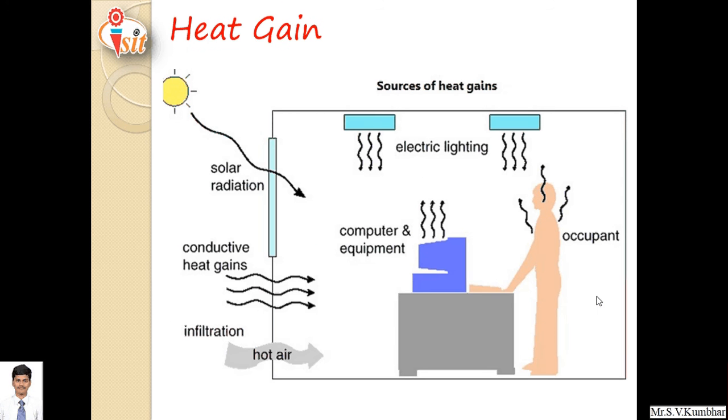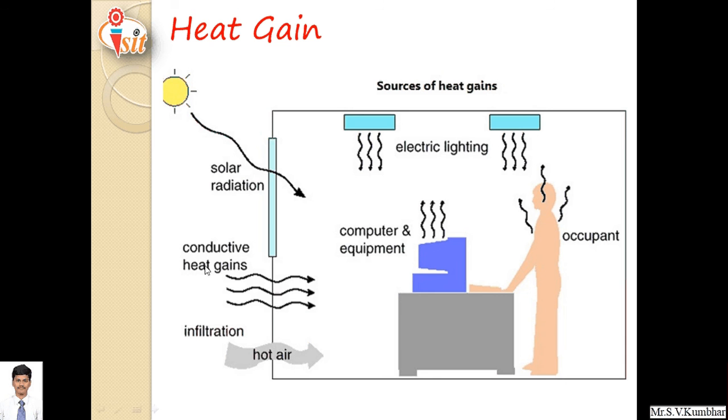So an example, a typical example, is given here. This is the space which is to be conditioned, and there are so many factors we have to consider while designing air conditioning. First one, solar radiation. Generally we receive heat energy from solar radiation as well as convective heat gains. So solar radiation directly falls inside the room, and the room air gets heated.